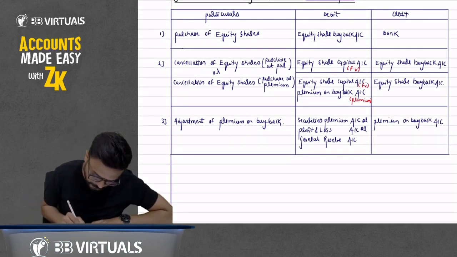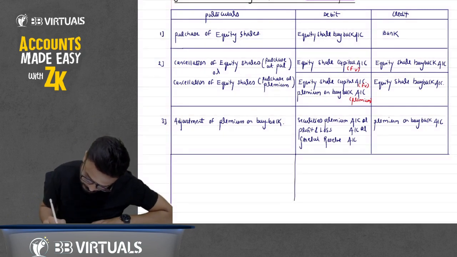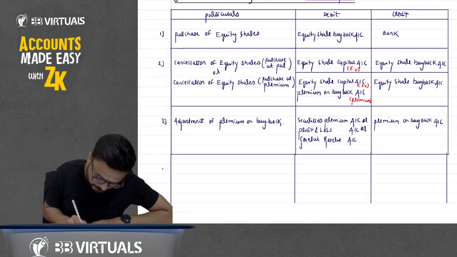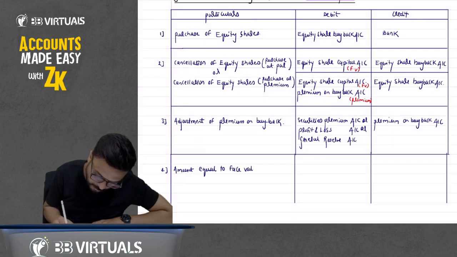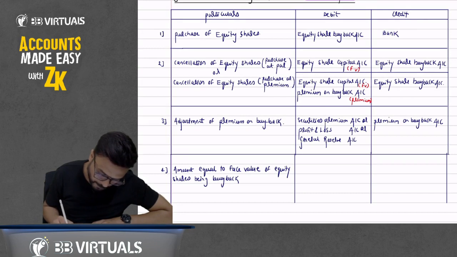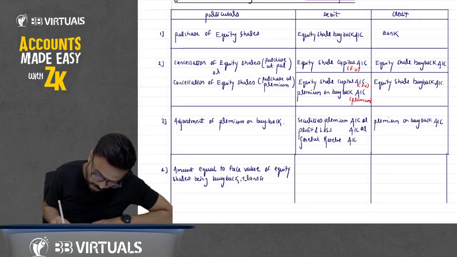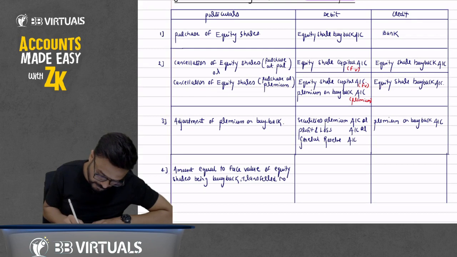Fourth entry. Just one minute. Fourth entry: amount equal to face value of equity shares being bought back transferred to which account?